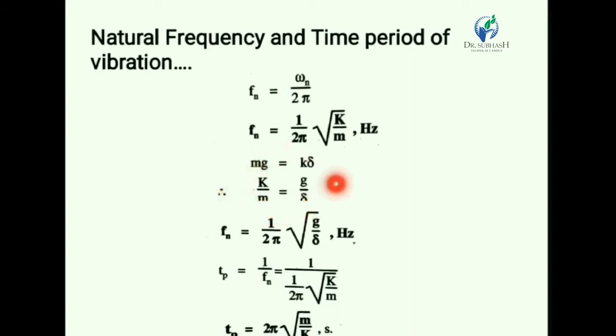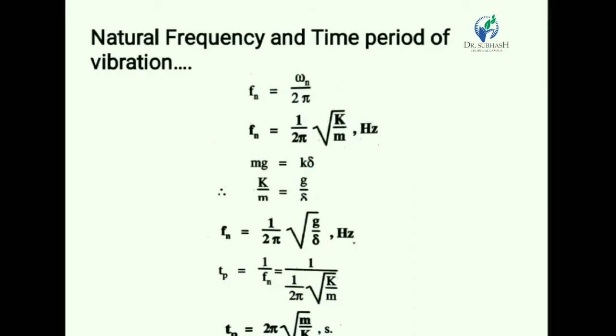Again we know that mg is equal to k delta. So we get k by m is equal to g by delta. So we can replace k by m with g by delta. So we get another equation, natural frequency Fn is equal to 1 upon 2 pi root g by delta.